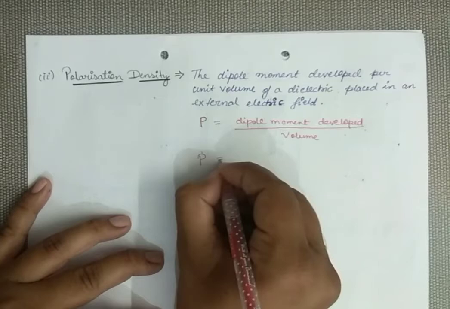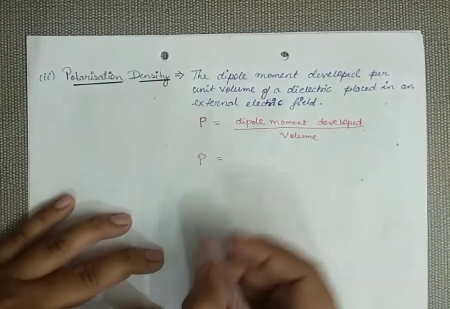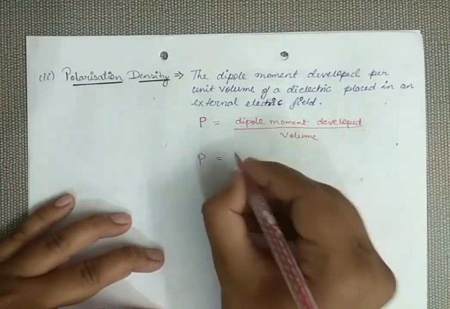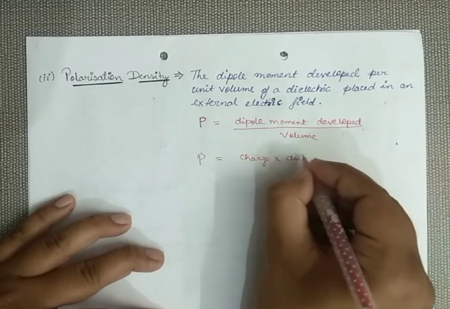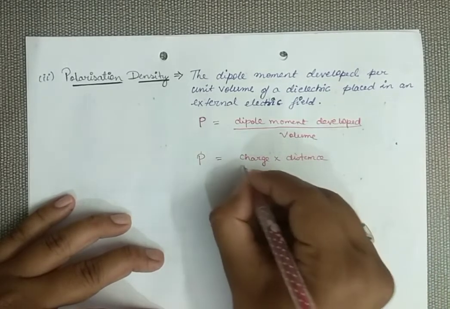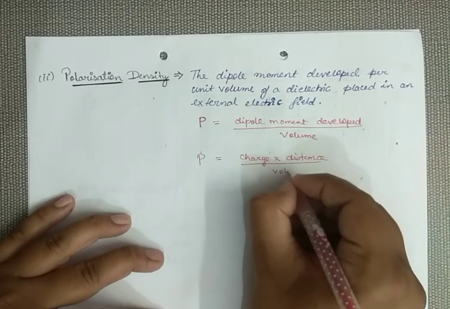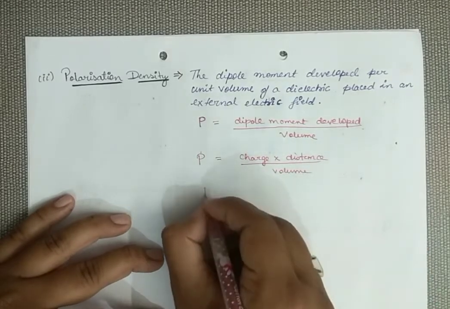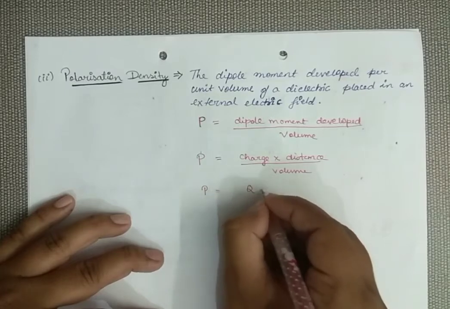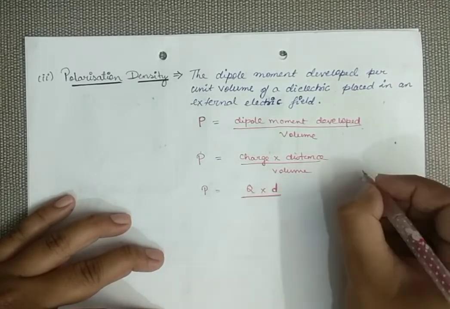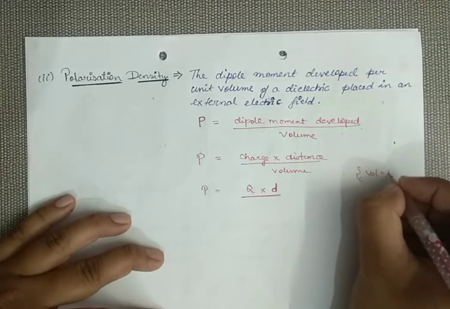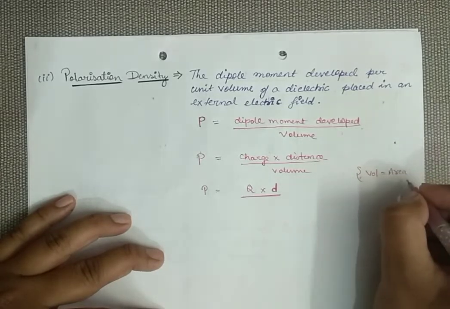Remember, dipole moment stands for charge into distance. This is the formula for dipole moment, and this is your volume. Suppose the charge is Q and the distance between the plates is D. The volume is also written as area into distance.